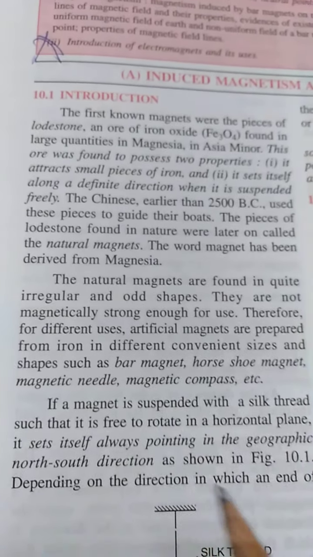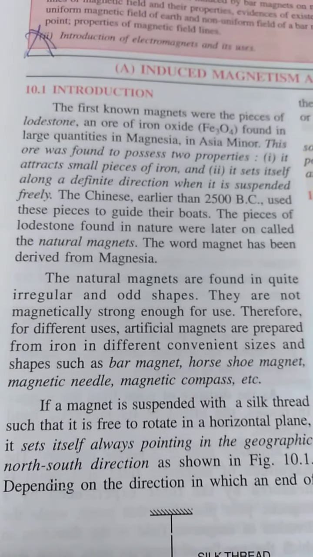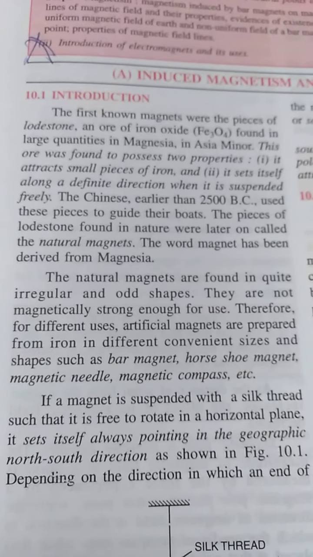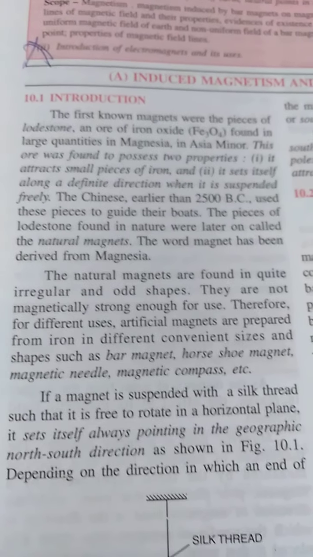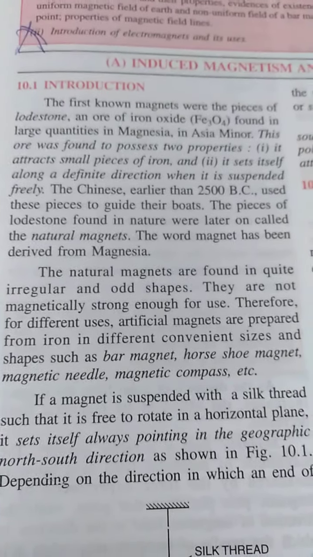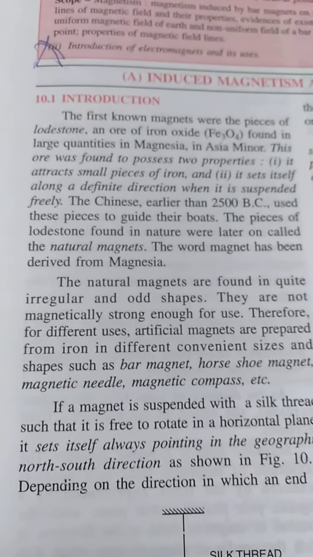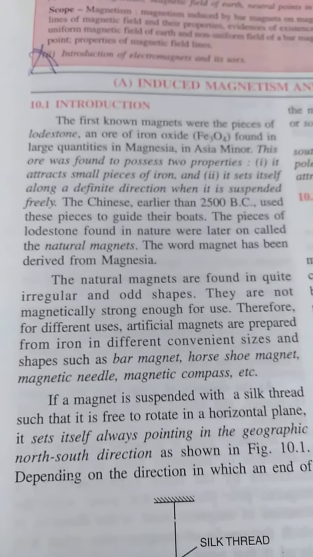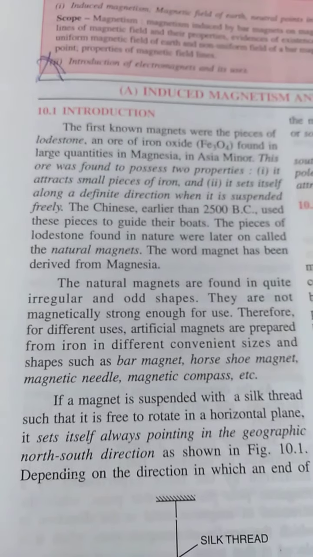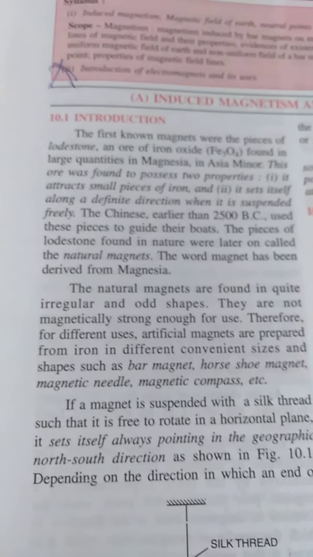Now, the natural magnets were quite irregular in shape, odd shaped, and their strength was not so much. They were not magnetically strong enough to be used. We will see later that magnets are used for various purposes nowadays. So for the magnet to be used, it should be strong enough and in the desired shape.